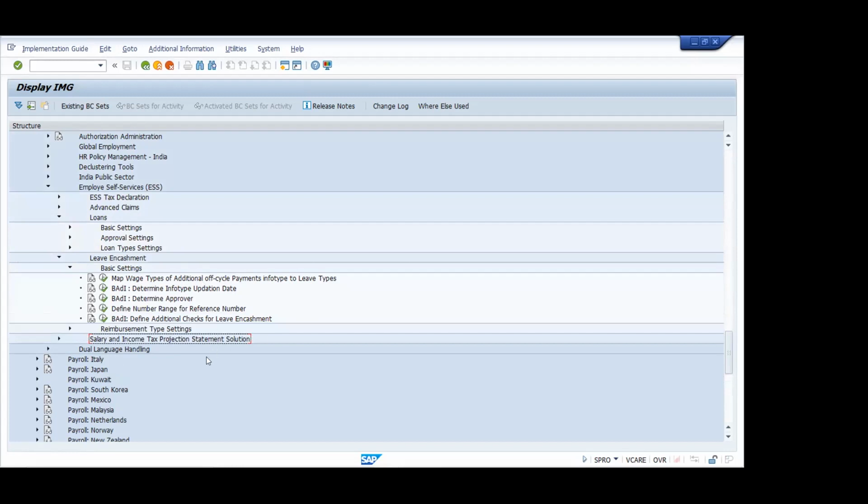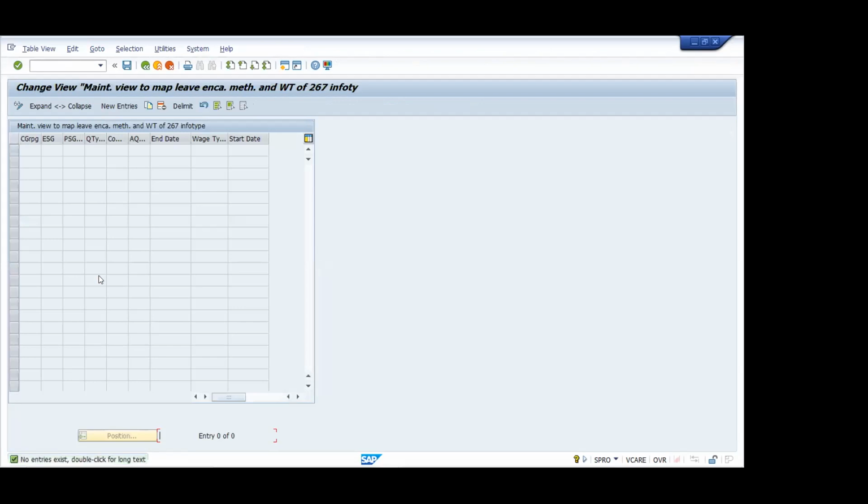So it is very much the same. First you will see which wage type will go to the leave type, so you can execute that. Map wage types for additional off-cycle payment for infotype to leave types. Here we will be deciding. Just click new entry. A lot of things are here. Country grouping 40.